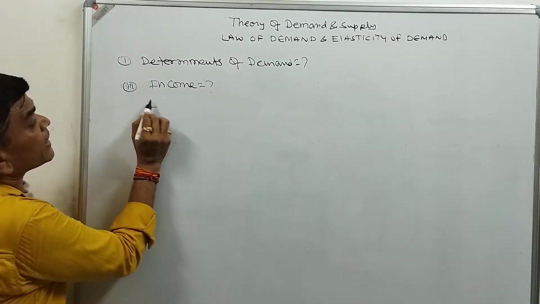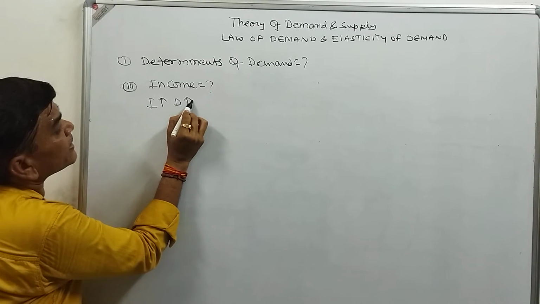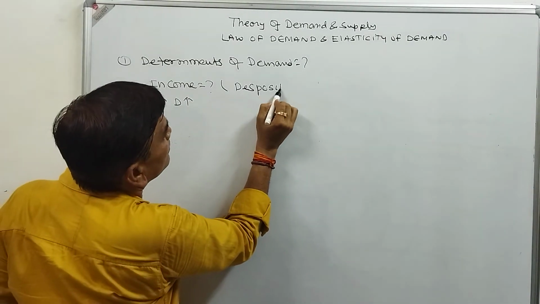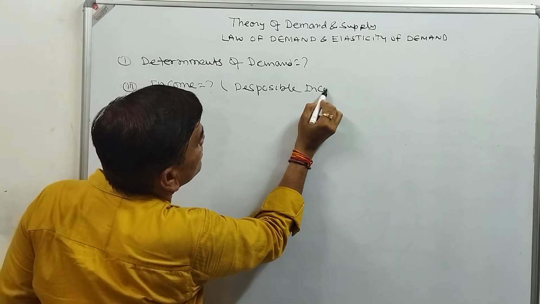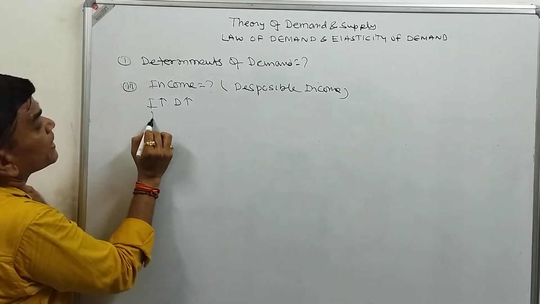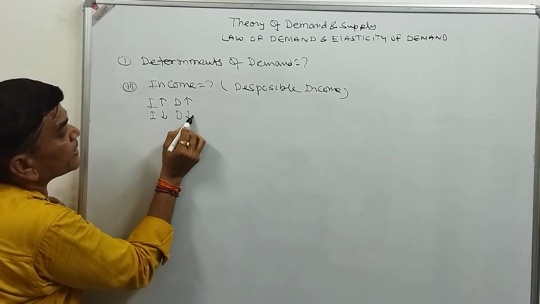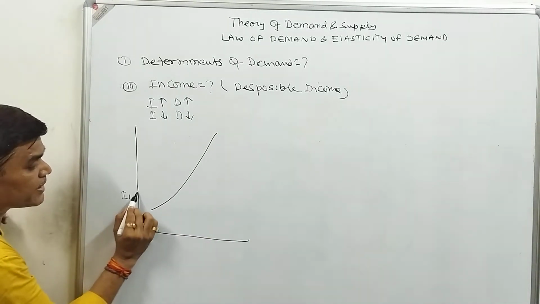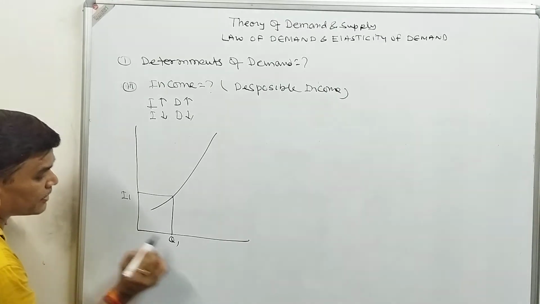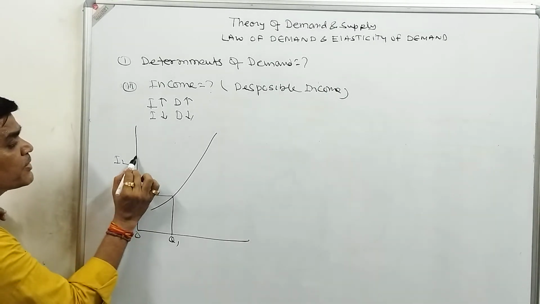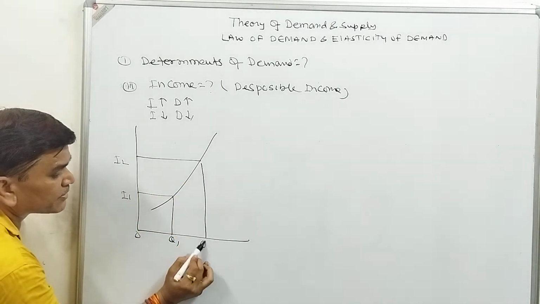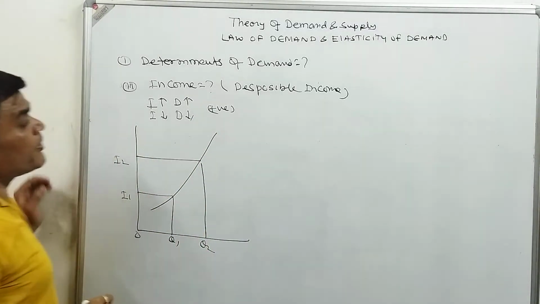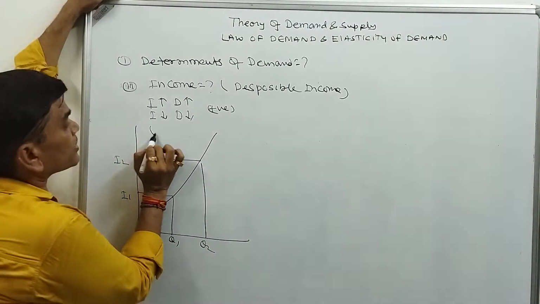So if our income increases, then the demand will also increase. We will say it's a disposable income. If income decreases, then demand will also decrease. Normally, when our income is I1, the demand is Q1. If income increases from I1 to I2, the demand increases to Q2. So there is a positive relation between income and demand for normal goods.